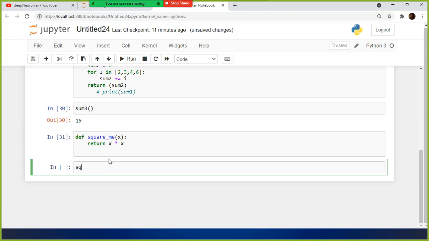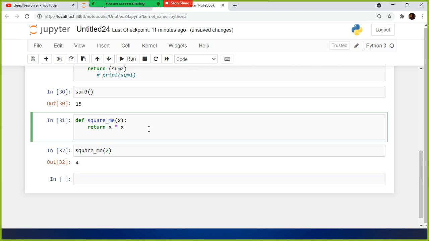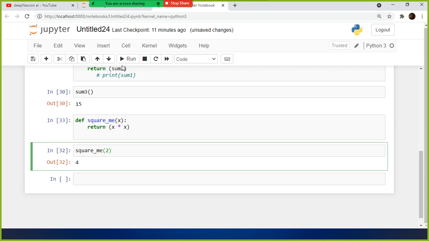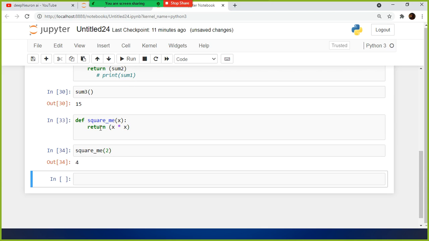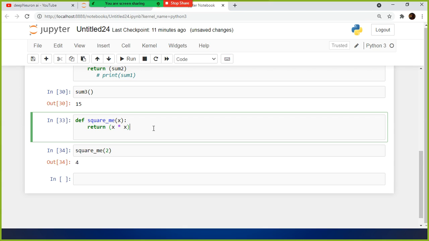I want to call a function. How do I call a function? square_me. So here, let's say if I give 2, this 2 will get assigned to the variable x, and this value 2 will get passed here. So 2 into 2, the return statement directly, right? What is this x into x? This x into x is nothing but an expression. In this case, the return statement, you can return an expression also.